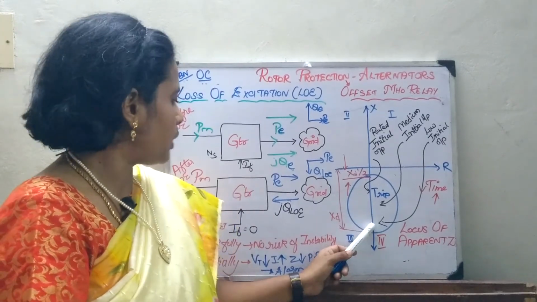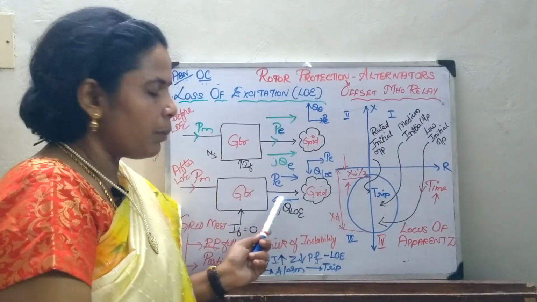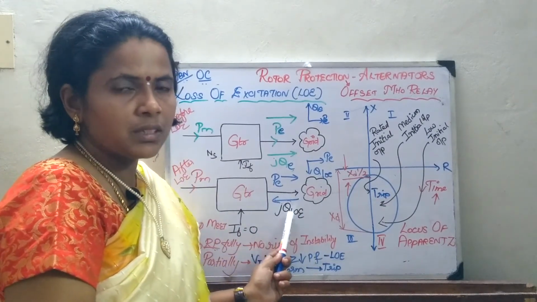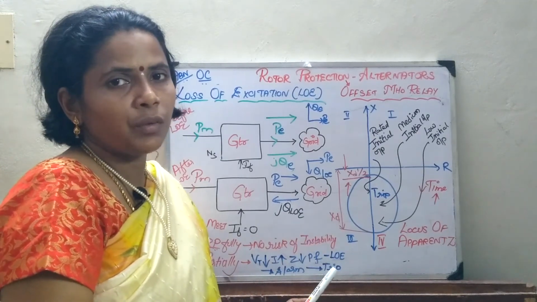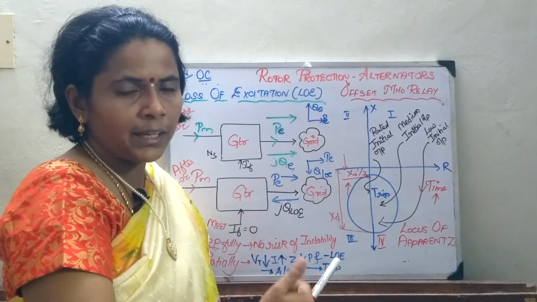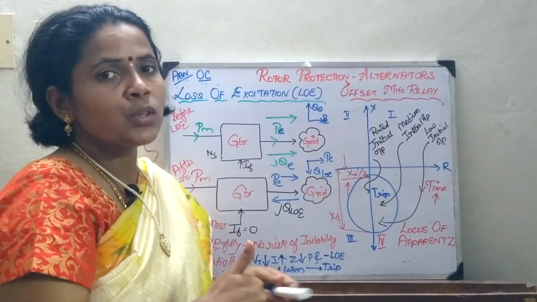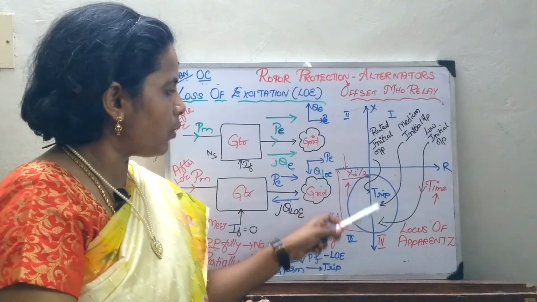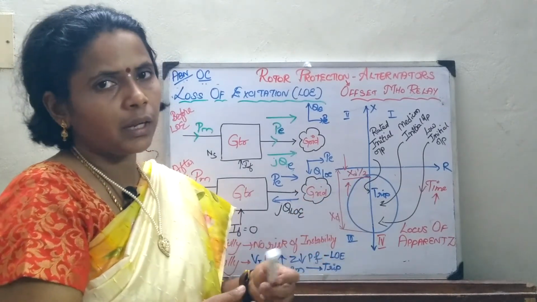So if a loss of excitation occurs, it draws reactive power from the grid. If the grid is able to meet it, no problem. If it is not able to meet it, the loss of excitation reduces the voltage and reduces the impedance, so the characteristic gets shifted to this region. So you are going to give the protection by using the offset Mho relay of Xd dash by 2 with an angle of minus 90 degrees.